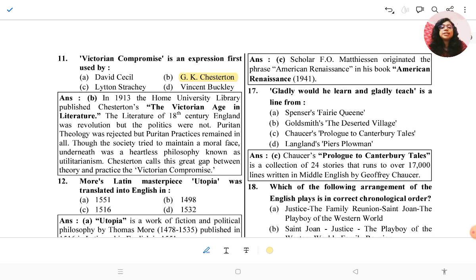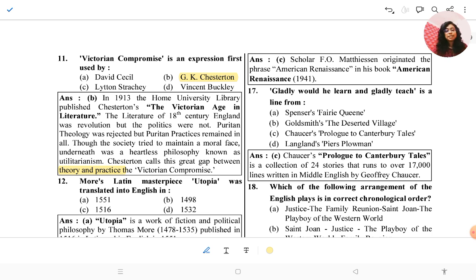Puritan theology was rejected but Puritan practices remained in all. Though the society tried to maintain a moral face, underneath was a heartless philosophy known as utilitarianism, and Chesterton calls this great gap between theory and practice the Victorian compromise.